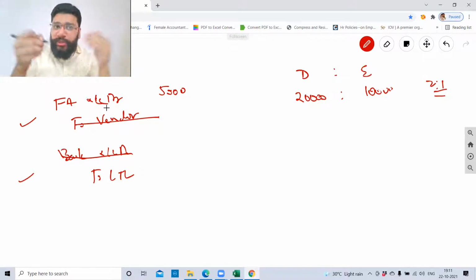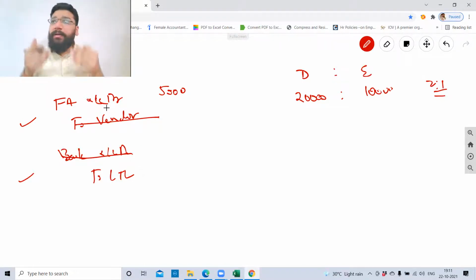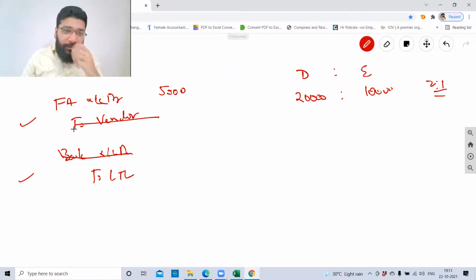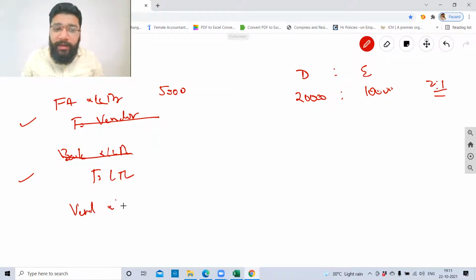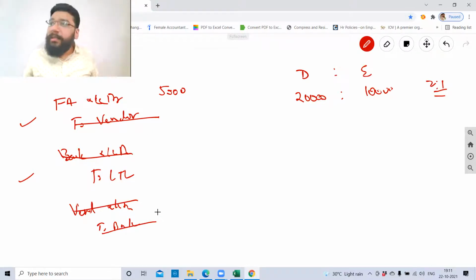So the two journal entries indicate that you first purchase the machinery on loan. You got the money, and that money you will give to whom now? Vendor. So vendor account debit to bank. Your vendor account is closed, and the bank account is closed. So ultimately, if you combine all three transactions, what is left? Fixed asset to long-term loan.